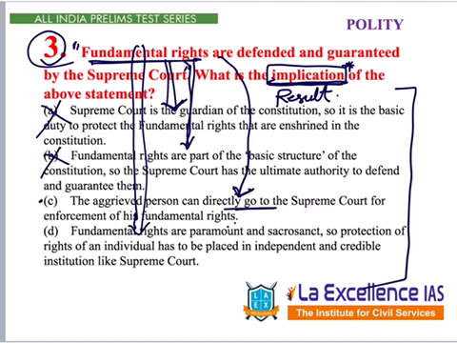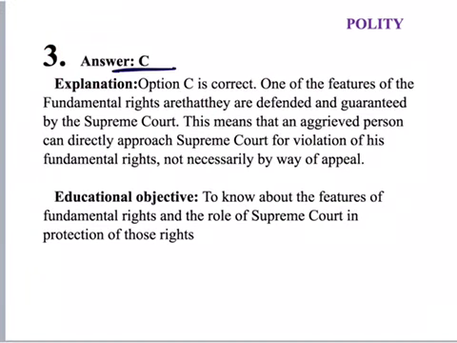So options A, B and D, all these 3 are the meanings of the statement, not the result or implication of the statement. The statement is similar to option A, option B, option D, but C is the answer because that is the implication. As they are defended and guaranteed by the Supreme Court, any aggrieved person can directly go to the Supreme Court. That is the result of it. That is the meaning of the given question. Most of the students have committed mistakes over here. Please understand this carefully. Answer is C. Here in the explanation, answer is given as C. And read this particular paragraph.